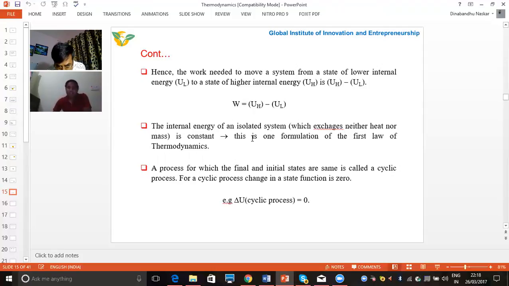And the internal energy of an isolated system, with neither heat nor mass transfer, that we already discussed in the previous slide, is constant in this case. And this is also the formula of the first law of thermodynamics that we'll discuss in the upcoming slides. And for a cyclic process, the change in internal energy is 0. For any cyclic process, when we calculate the change of internal energy, it should be 0.